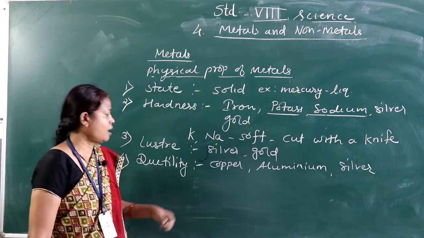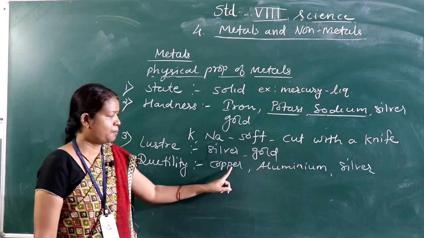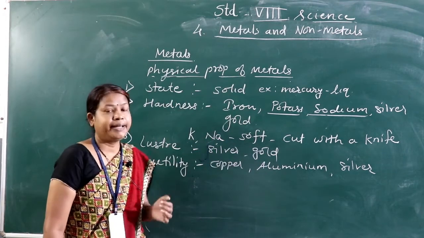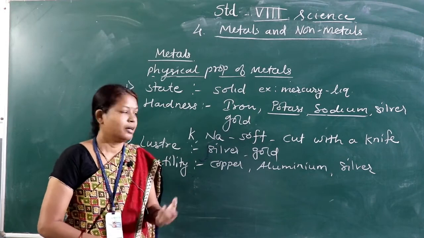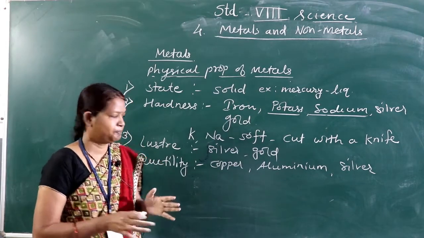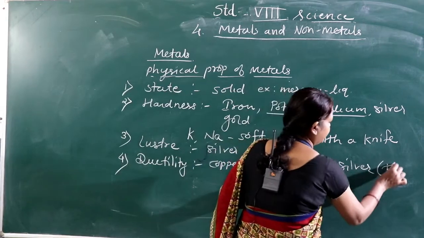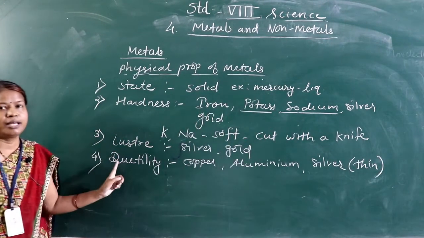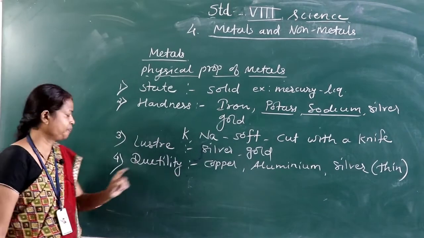So these are made from the metals copper, aluminium, silver, all these are metals. The property by which any metal can be converted into a thin wire is called ductility.